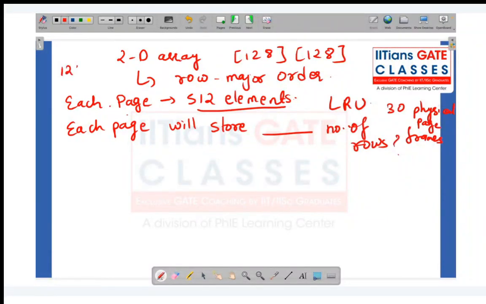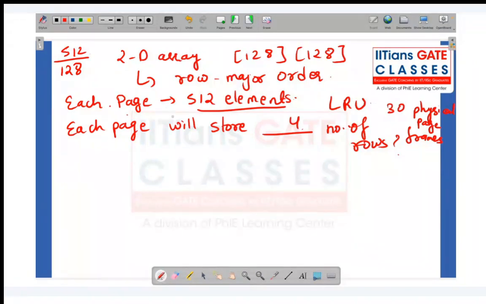Can I say 4? Because each row has 128 elements, and a page can hold 512. 512 is 2 power 9 and 128 is 2 power 7, so 9 minus 7 gives 2 power 2. So 4 rows. Each page can store 4 rows.